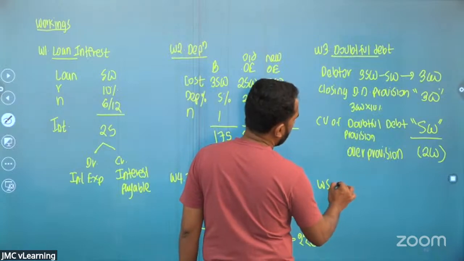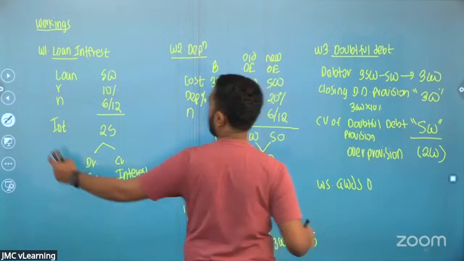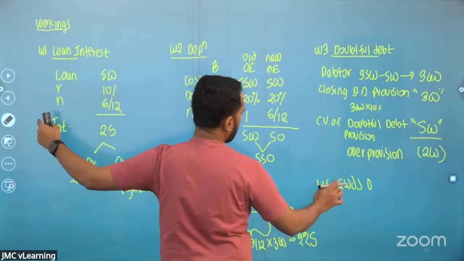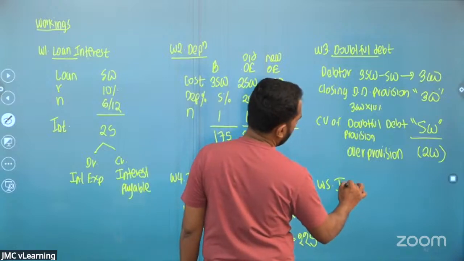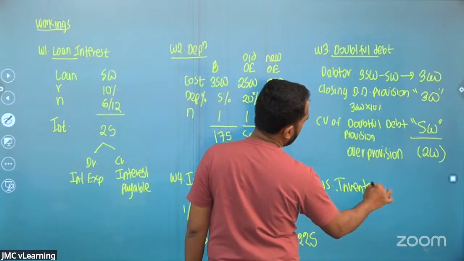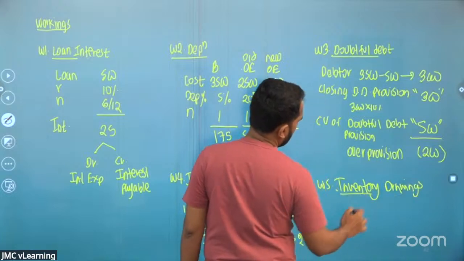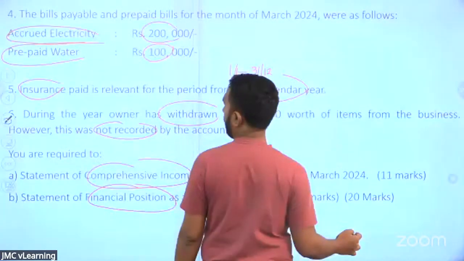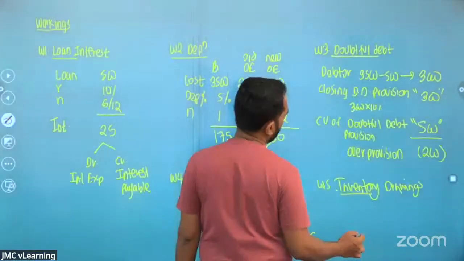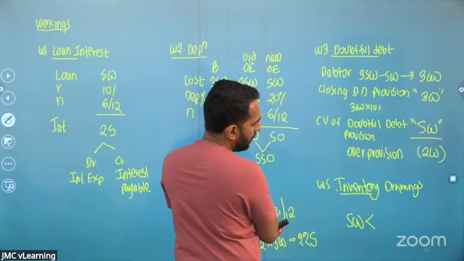So working number 5 is goods drawing or the inventory drawing. We put that as inventory drawing. Now the question says there's an inventory drawing of rupees 500. 500 worth of items are being drawn by the owner.